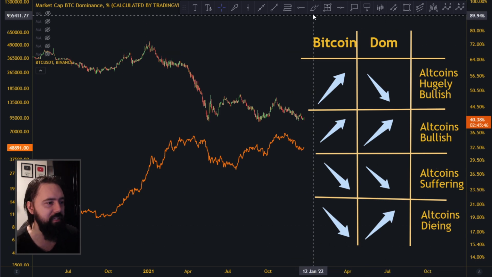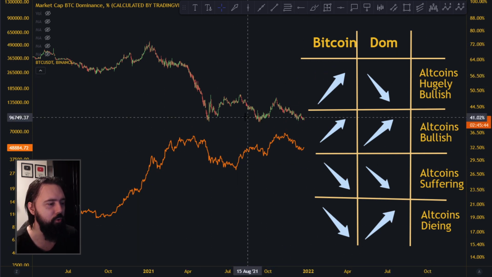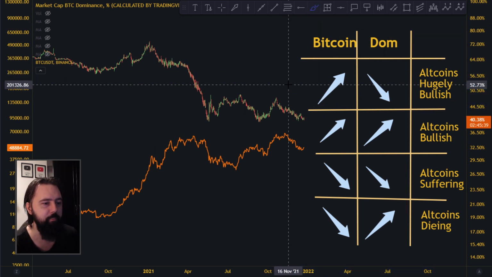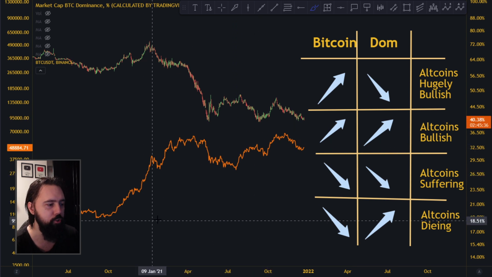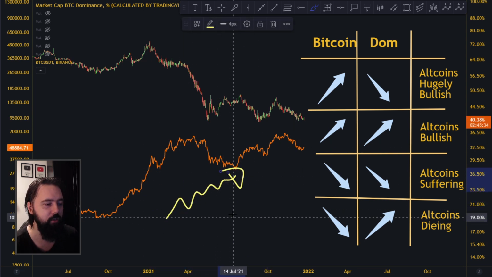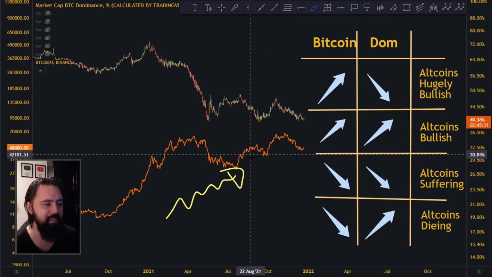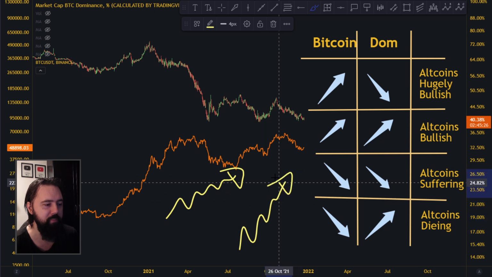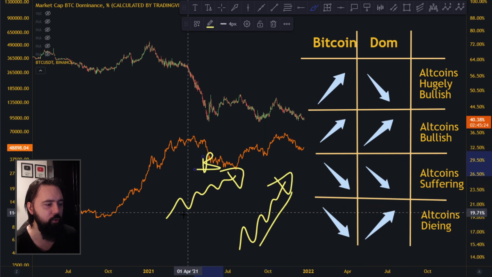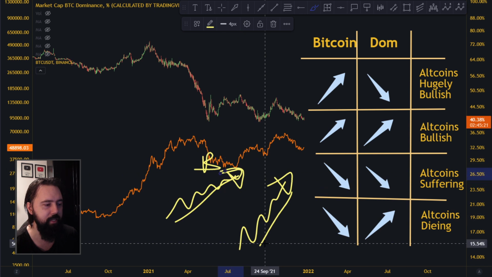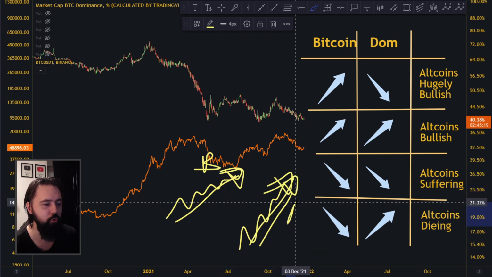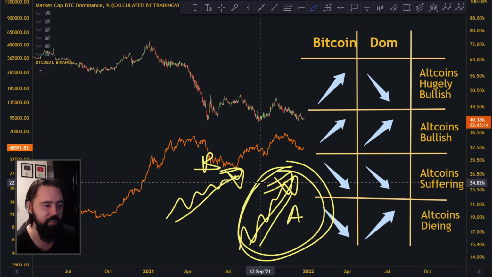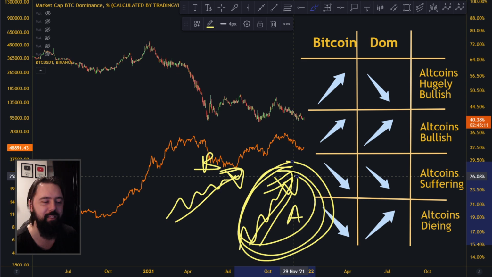Let me explain a little bit up here before we go into the chart, and I'll give you a few examples of how you can read it. In the first part, where altcoins are hugely bullish, Bitcoin goes towards the upside, but dominance is going towards the downside. That means altcoins are gaining more than Bitcoin. Bitcoin goes something like this towards the upside, but altcoins go more steeply towards the upside. So both are going up, but altcoins are gaining more than Bitcoin.